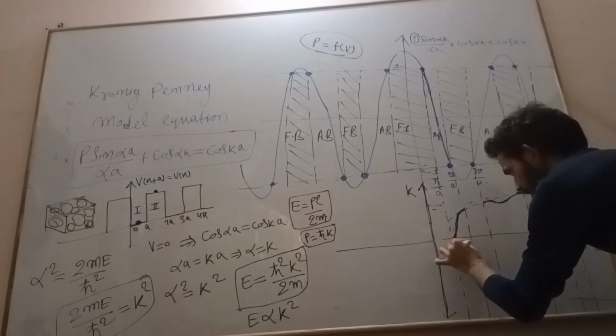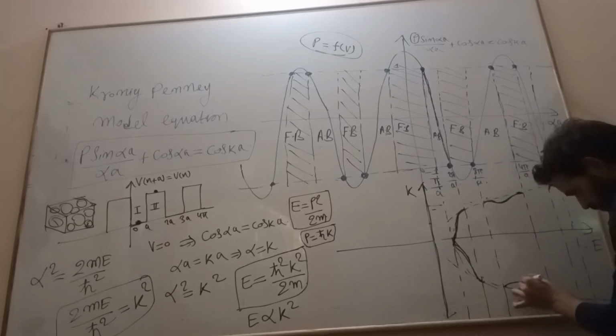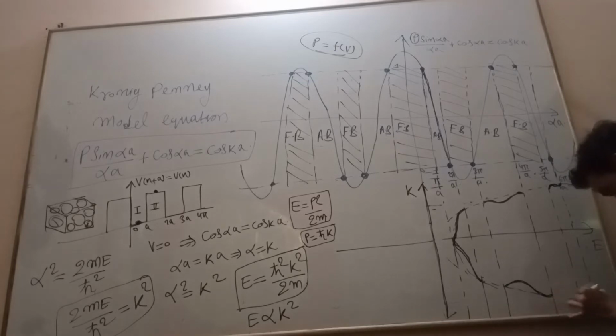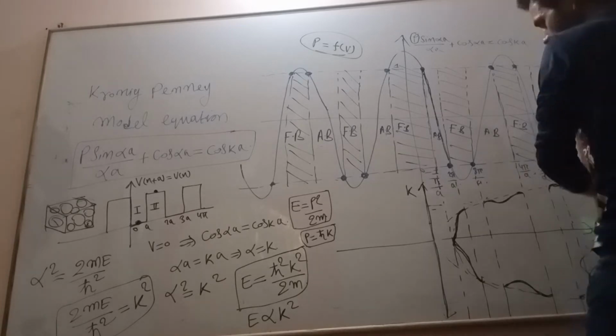Similarly here, allowed energy, forbidden energy, allowed energy, forbidden, and allowed energy. So this is the energy band diagram.